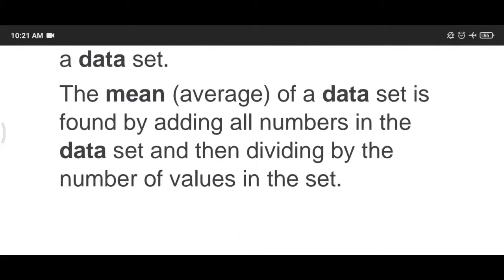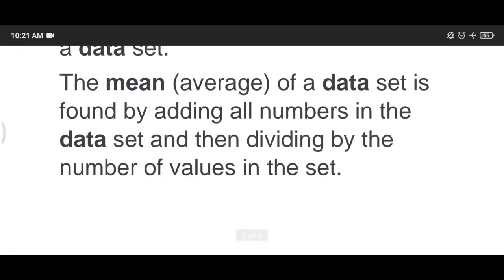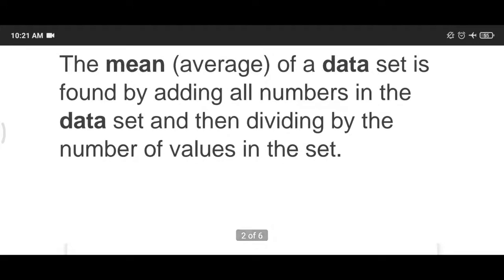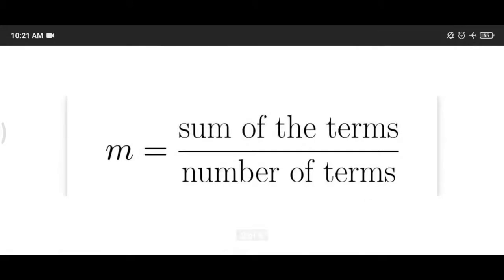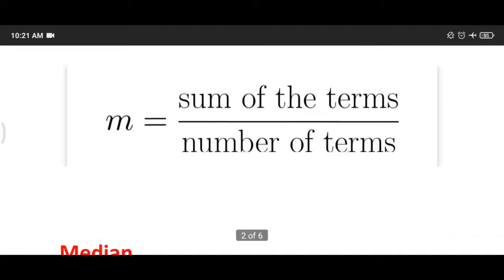Means all the data, first of all we have to add up and then divide the sum by the number of observations. This is the formula of mean, sum of the terms upon number of terms. Means first of all you will find the sum of the terms and then divide it by the number of terms, then you will find the mean.